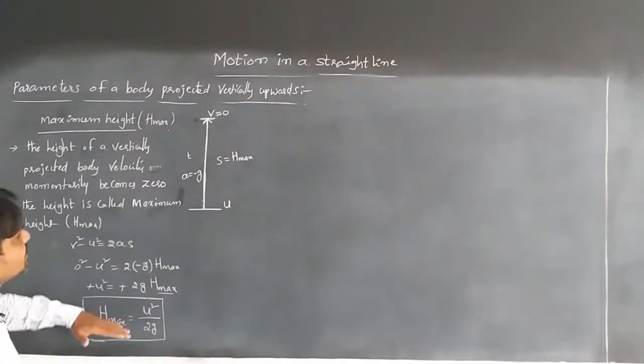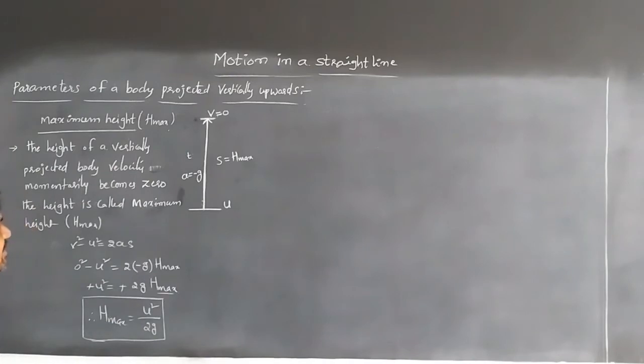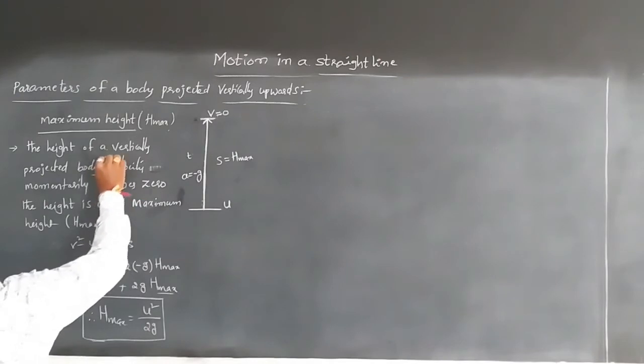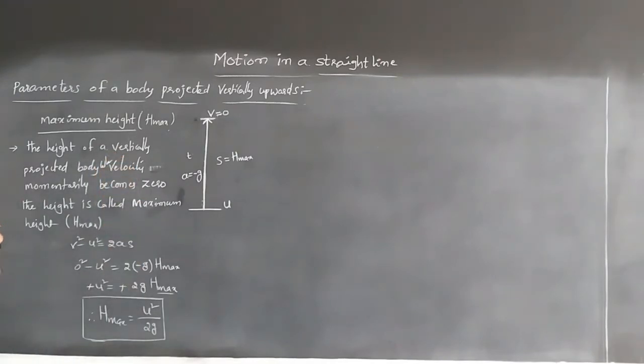When the body is projected vertically upwards, the height where its velocity momentarily becomes 0 is called the maximum height. We get this by substituting into the kinematical equations of motion.